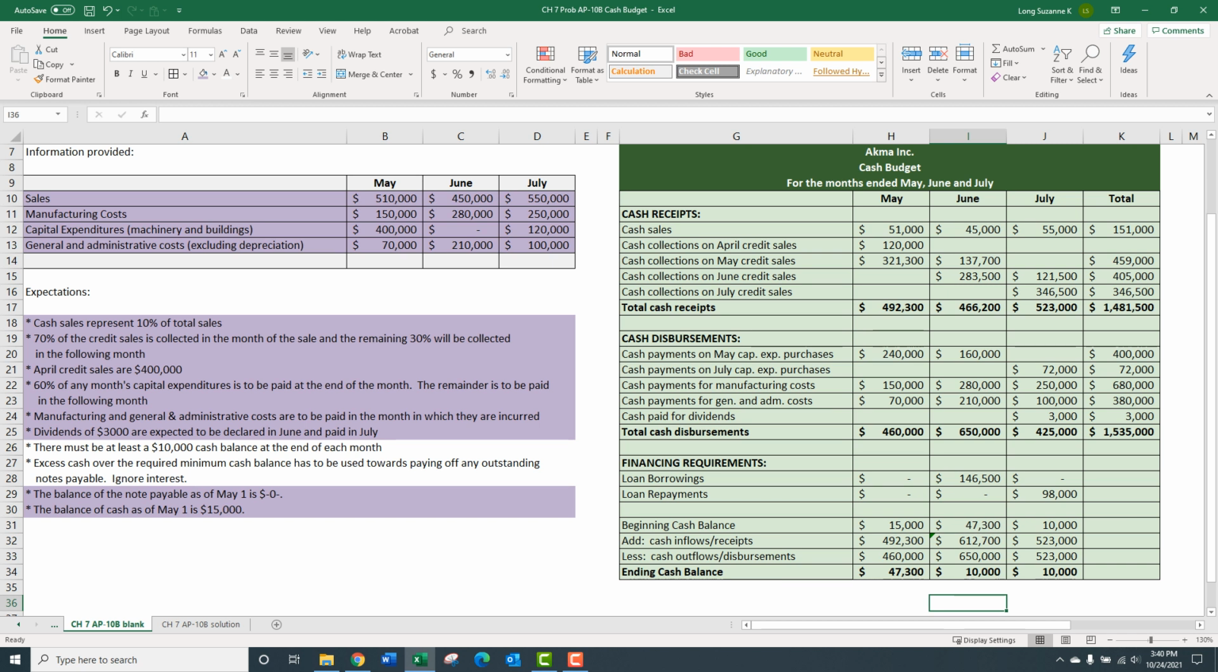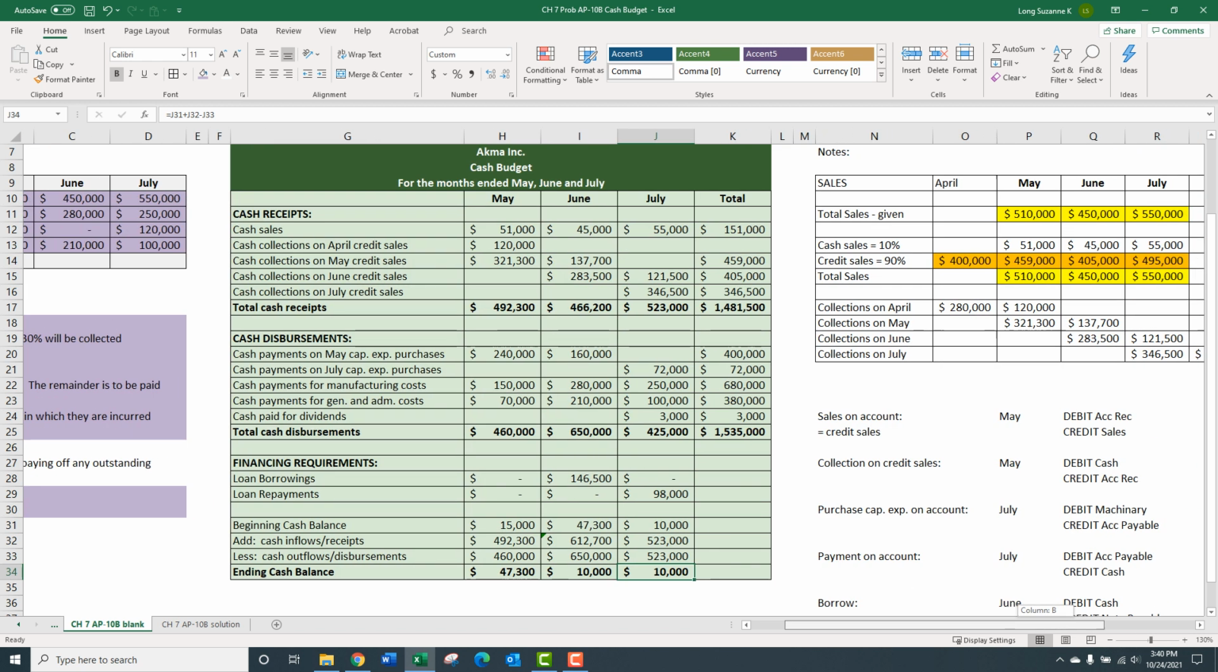So first month came out kind of clean, so to speak. More receipts than disbursements were fine, way over the 10,000. Second month we were way below, so we had to borrow to get to 10,000. Third month we were more receipts than disbursements, so we were able to pay back quite a bit of it.